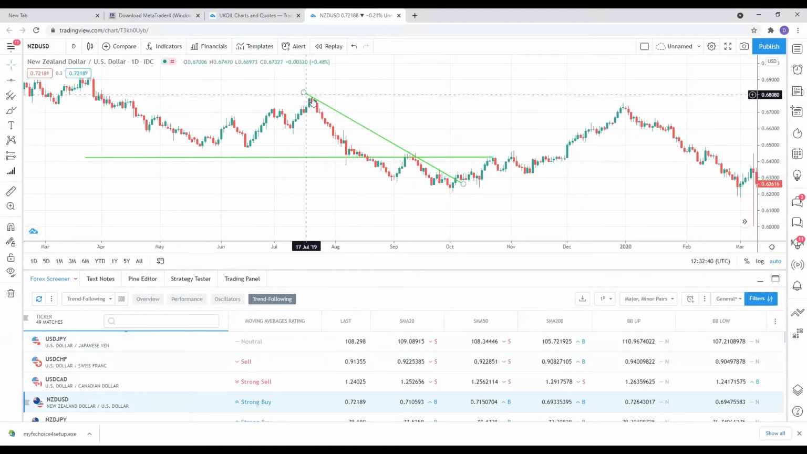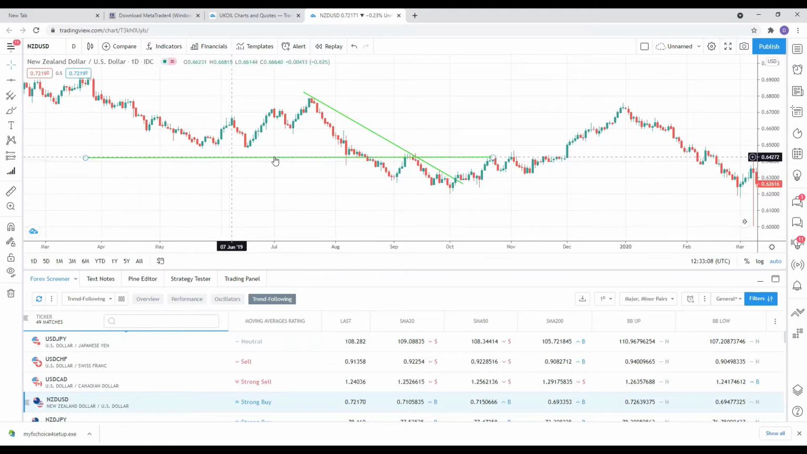We can see a trend right here. This is a downtrend. How can we determine this is a downtrend? We see lower highs. One high here, a lower high here. We use a trend line to connect the lower highs.